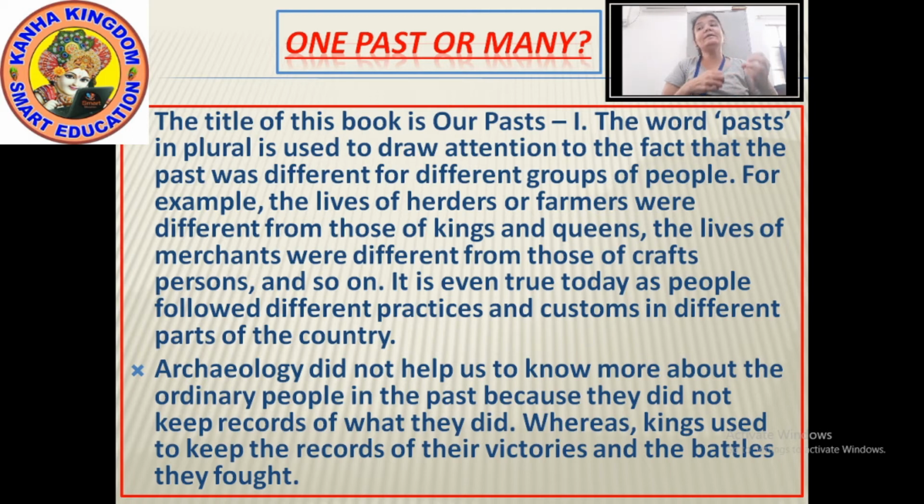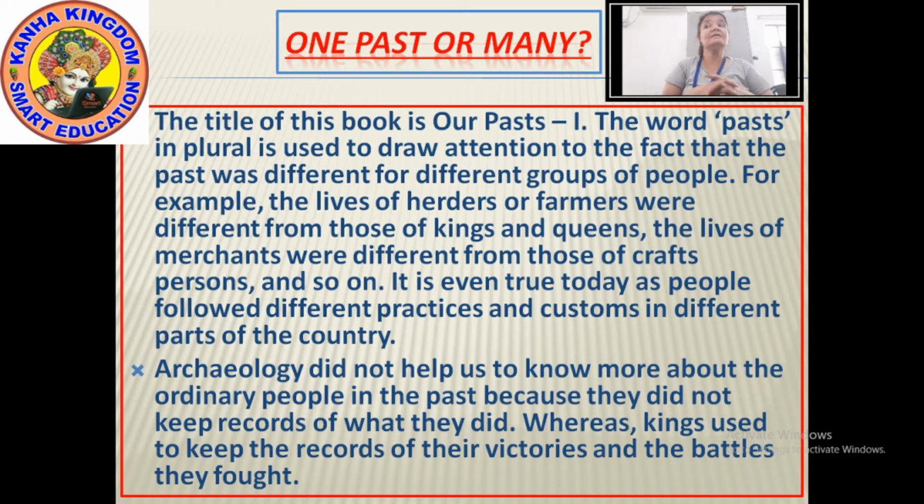But same the ordinary people, they never used to keep any kind of records. And such peoples were who? They were the hunters, they were the fishermen, they were the gatherers, farmers. They never used to keep any kind of records, whether they used to do any good things or any good deeds.